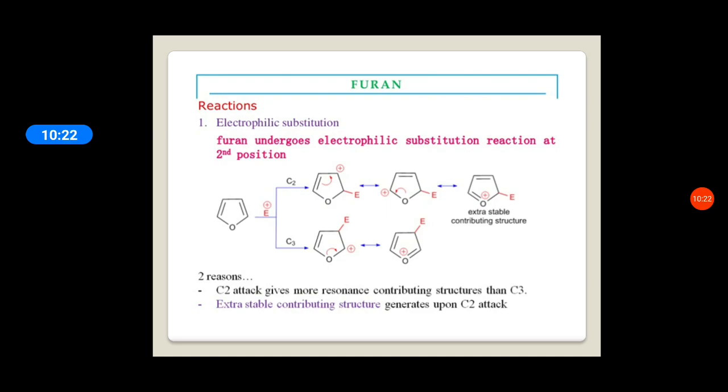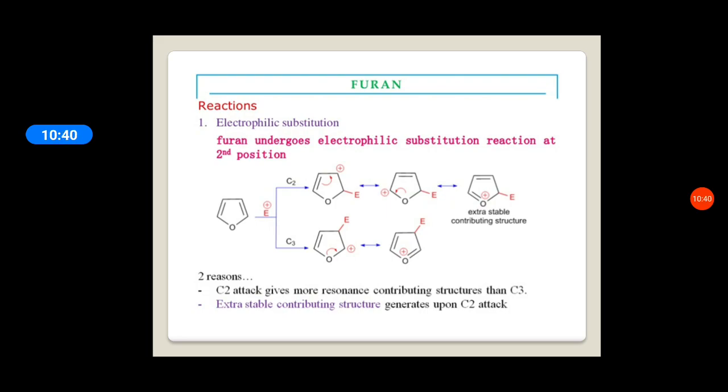The same you have to write for thiophene also. Why does thiophene undergo electrophilic substitution reaction at the second position, or why does pyrrole undergo electrophilic substitution at the second position?